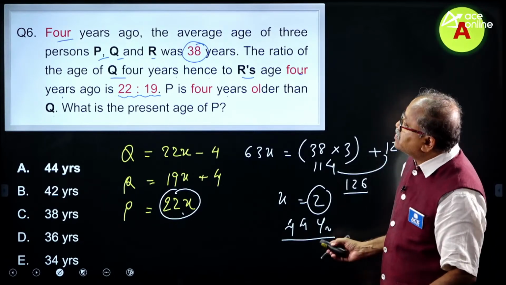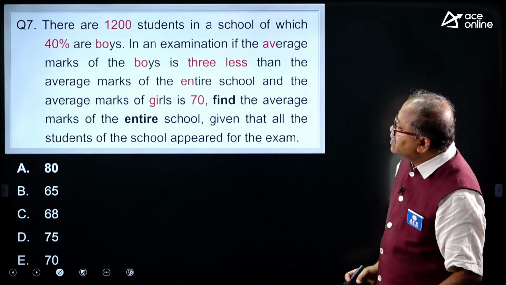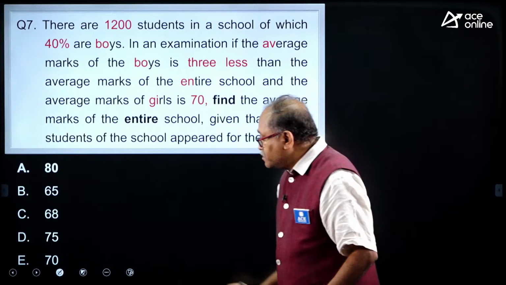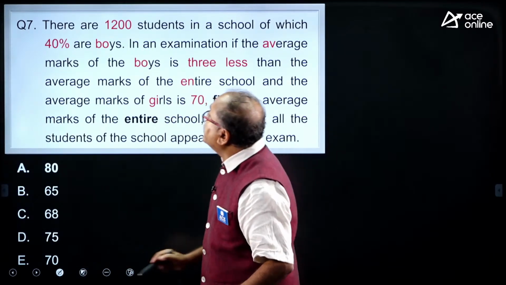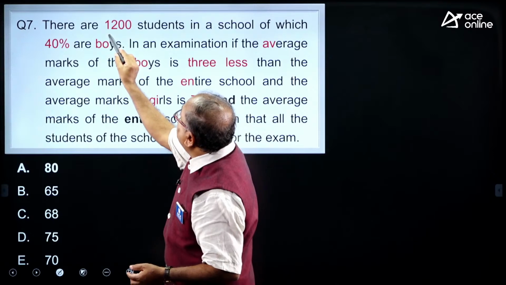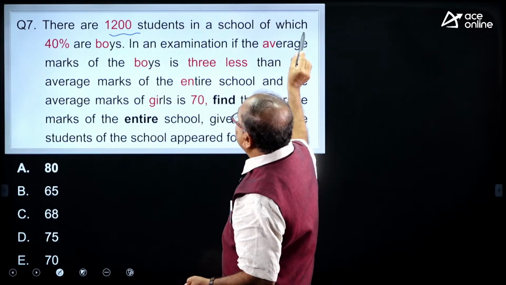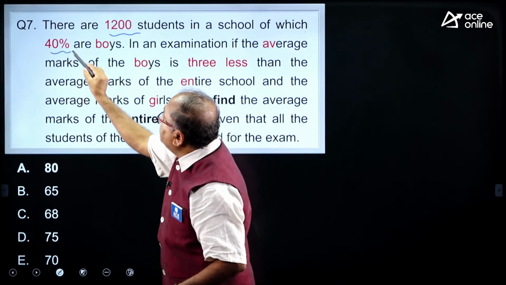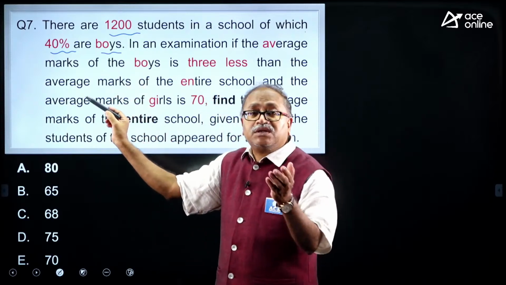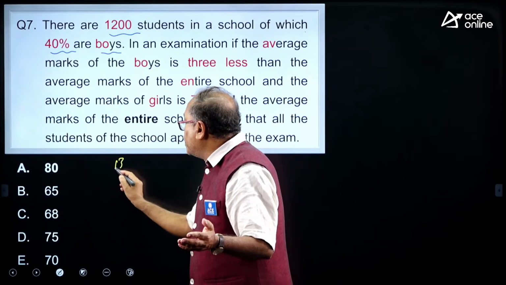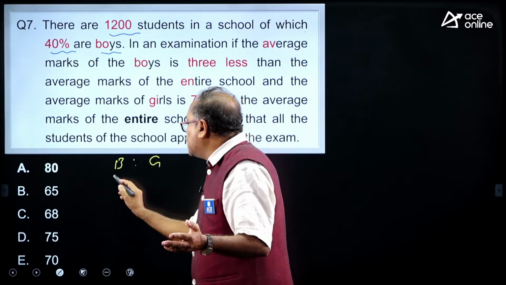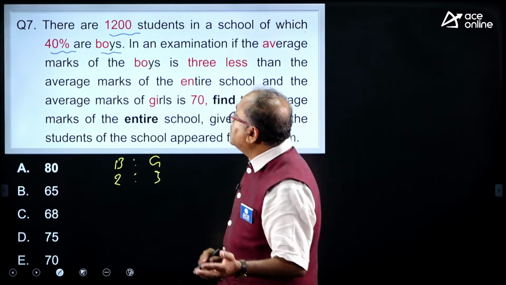Moving on to the next question, and here is question number 7. Total 13 questions we will discuss today. Question number 7: there are 1200 students in a school, of which 40% are boys, obviously 60% are girls. That means boys to girls ratio is 2:3.